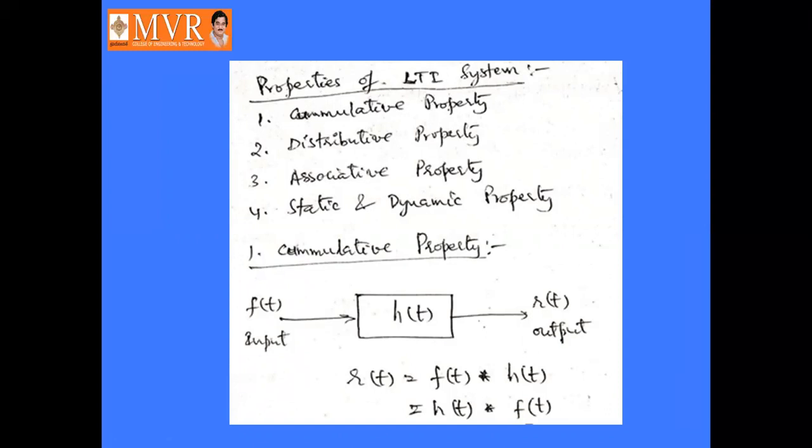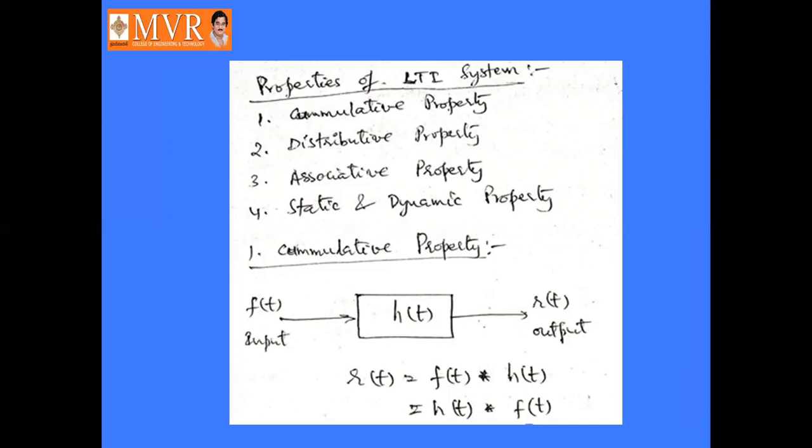And fourth one is static and dynamic property. What is meant by commutative property? Here we are considering the system having the impulse response h of t, denoted by h of t, and it is having the input f of t and output r of t.